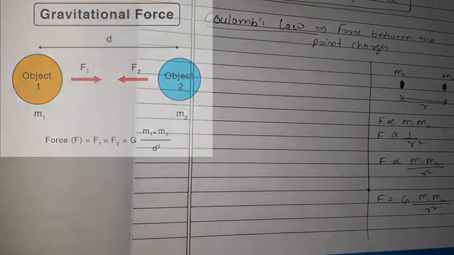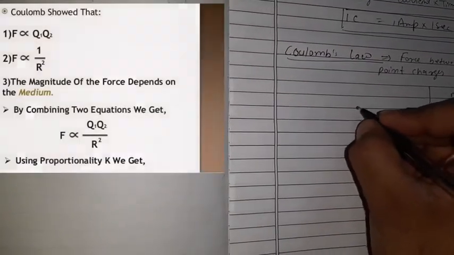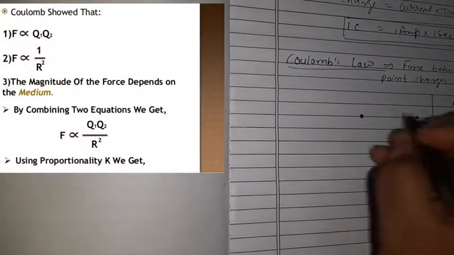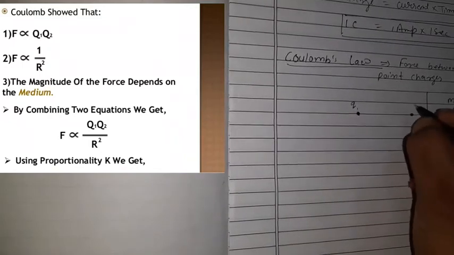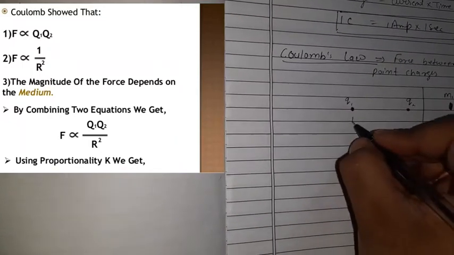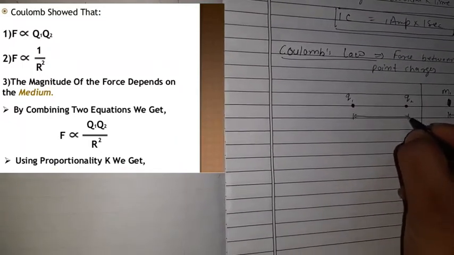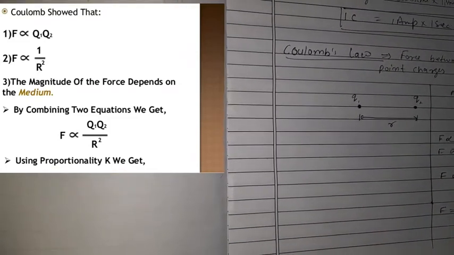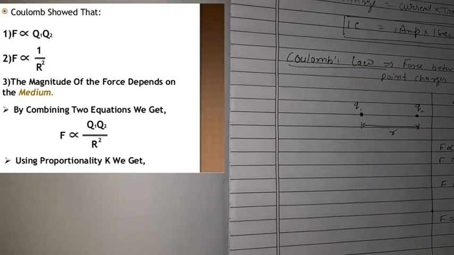Now let's talk about Coulomb's law. Suppose we have two charges, with magnitudes q1 and q2, at distance r, and suppose they are placed in vacuum or in air.